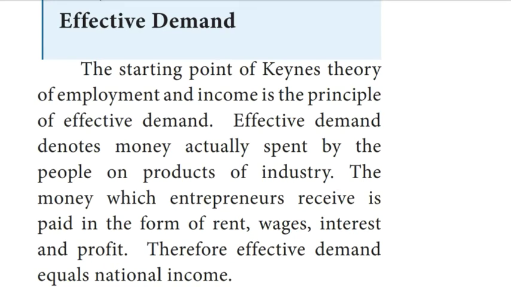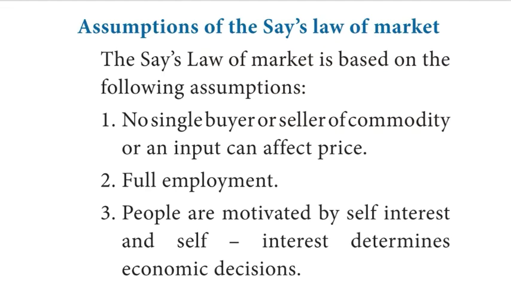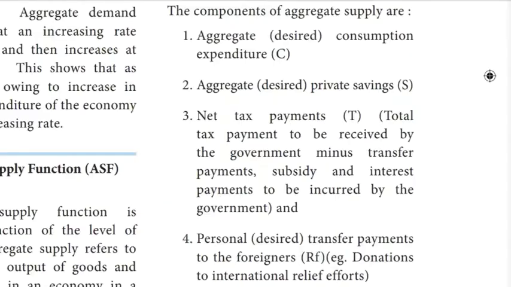Question number 4. List out the assumptions of J.B. Say's law of market. First assumption, no single buyer or seller of a commodity or an input can affect price. Second, full employment. Third, people are motivated by self-interest and self-interest determines economic decisions.